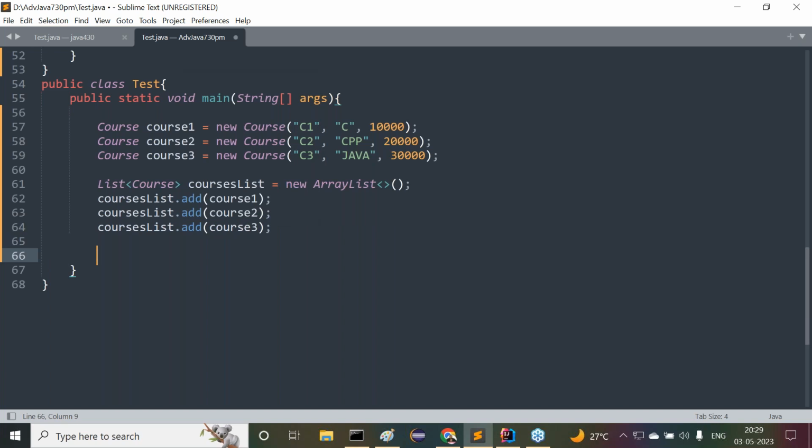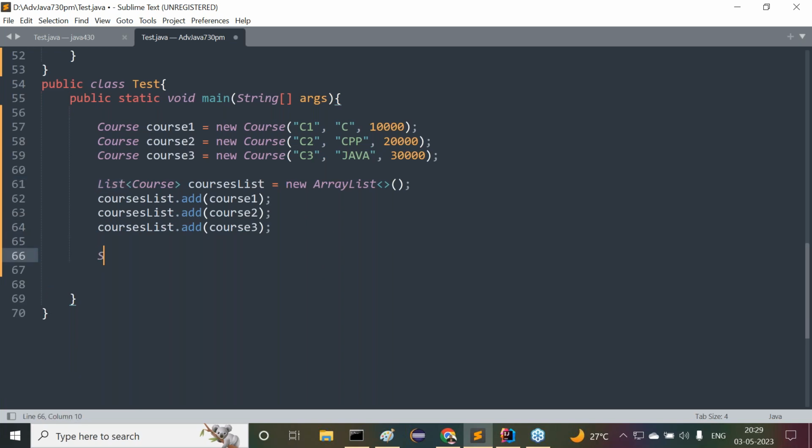Finally, list object here we provided, then courses list we provided, all the data we added now. Now courses list, all the courses are available in the form of a list object. Now tell me, a group of objects are represented in the form of a single entity or not? That's exactly the meaning of collection. Okay, now it is available.